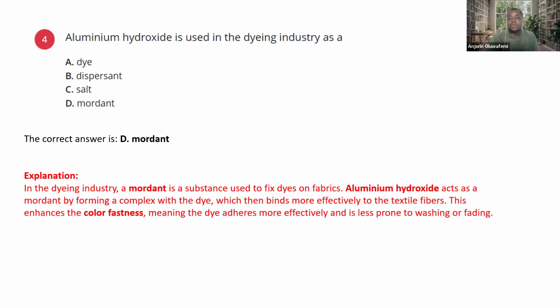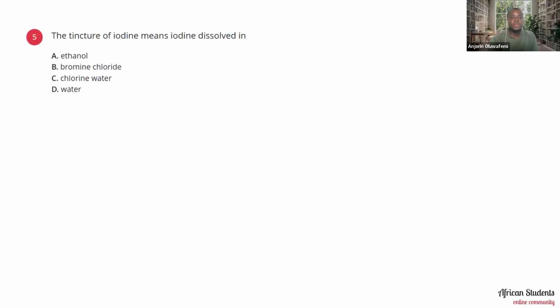This enhances the color fastness, the ability of the color to be fixed on the material, meaning the dye adheres more effectively and is less prone to washing or fading.